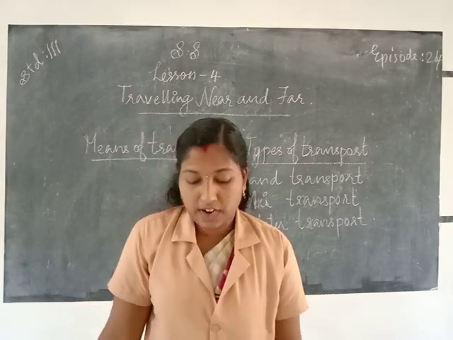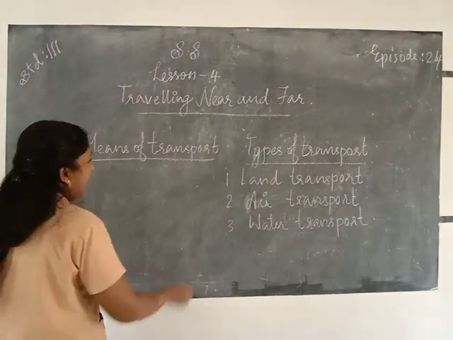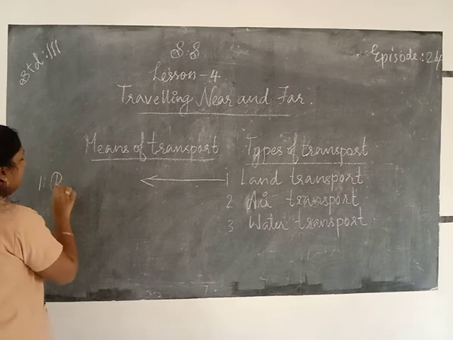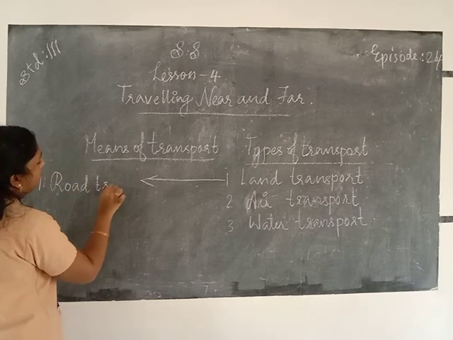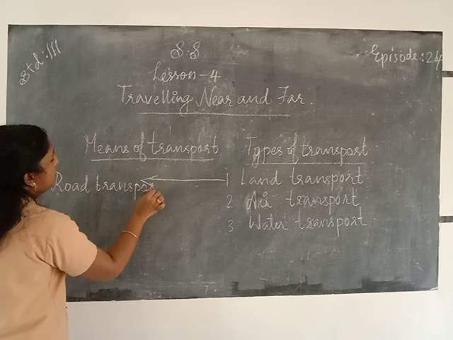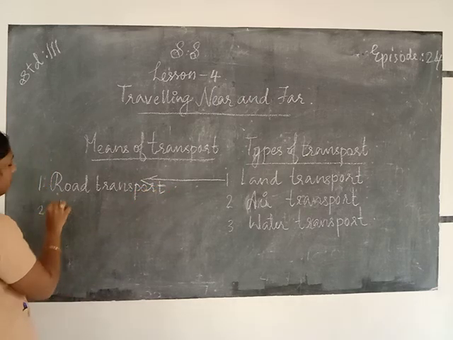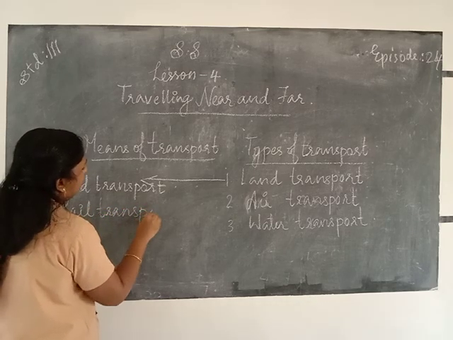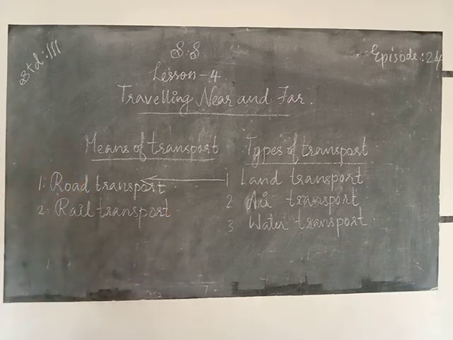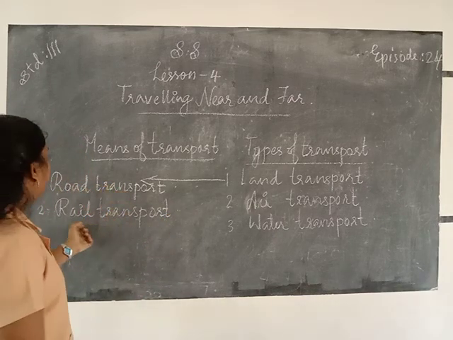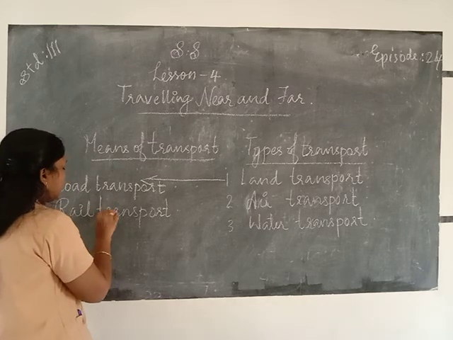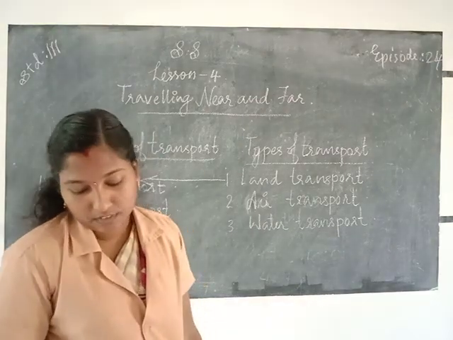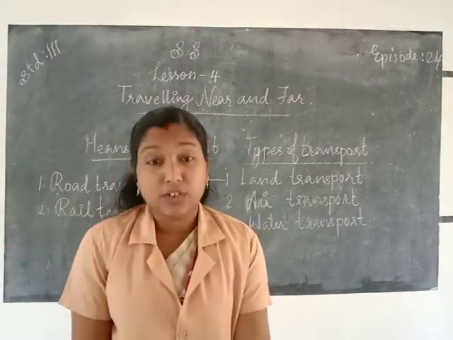Land transport is of two types. First one, road transport. Second one, rail transport. Road transport and rail transport. Okay, first, road transport.